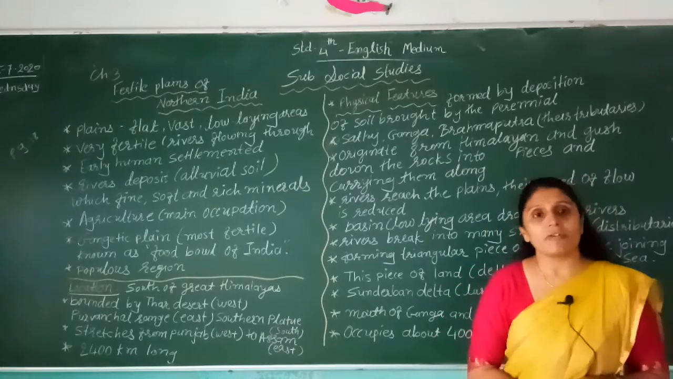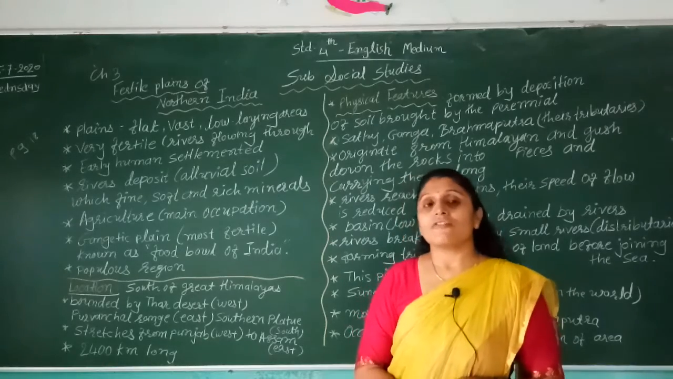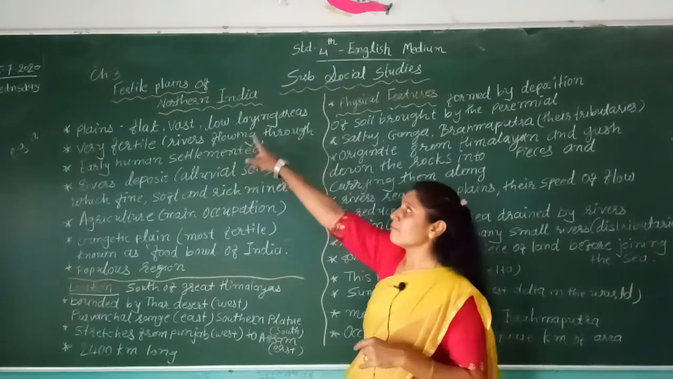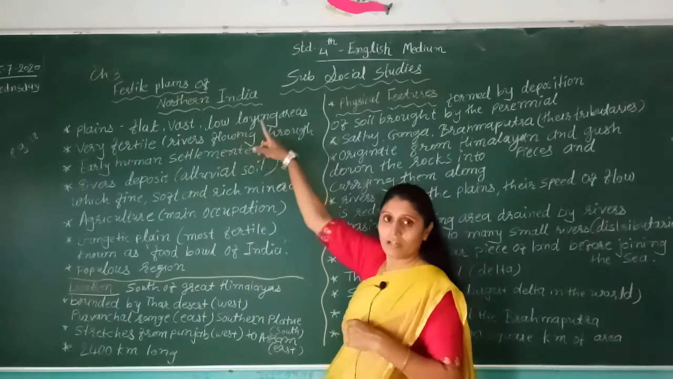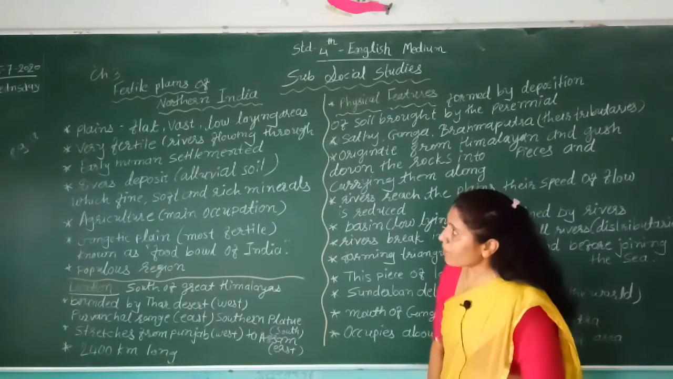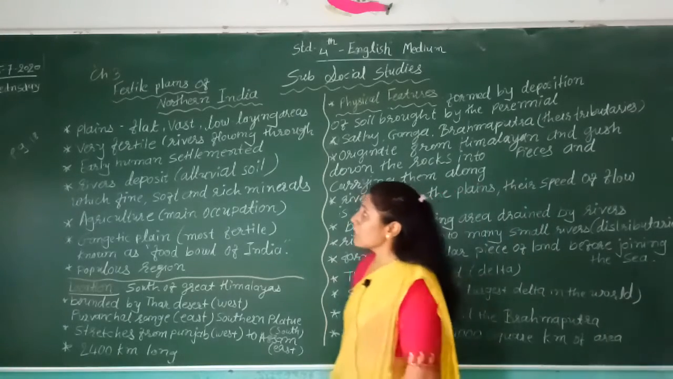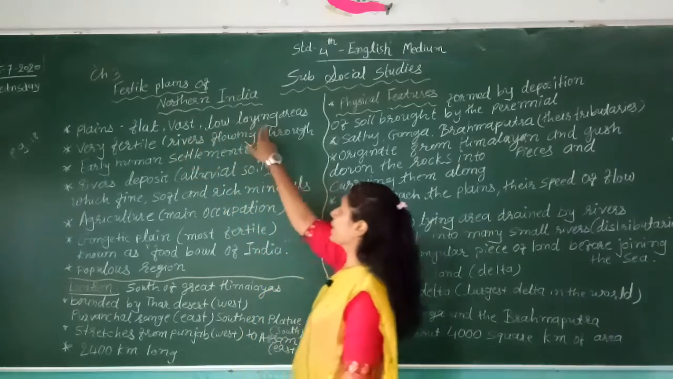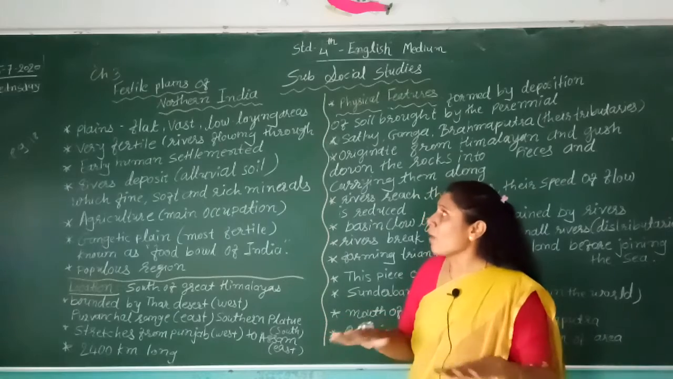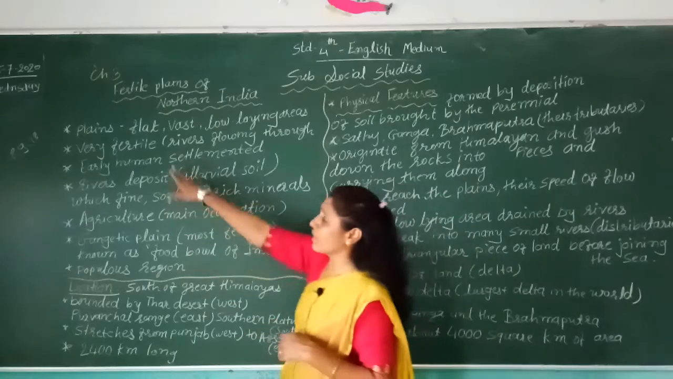Physical features of our country. There are five regions. The first is the Himalayan region, and the second is the fertile plains, which lie in northern India. So now we are on the fertile plain area. Plain means flat, vast, low-lying area, and which is very fertile.